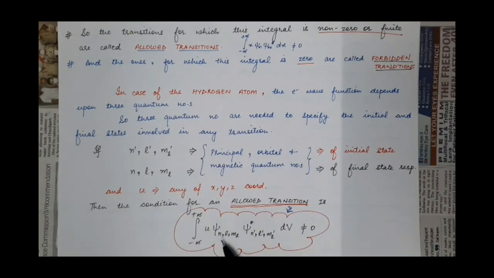And the wave function of the electron in the hydrogen atom, psi, depends upon these three quantum numbers, so psi is a function of n, L and ml. Similarly, this is the final state, and this is the wave function of the initial state, which depends upon n dash, L dash and ml dash for its value. And dv is the small change in volume, and the integral should not be equal to zero. So this is the condition for allowed transitions in the hydrogen atom.